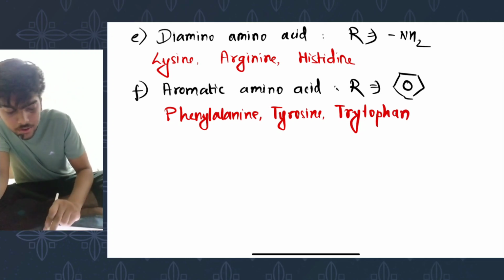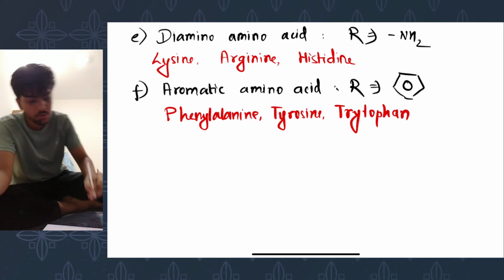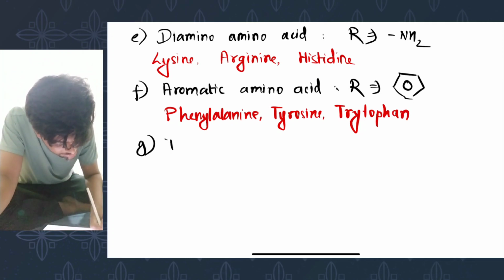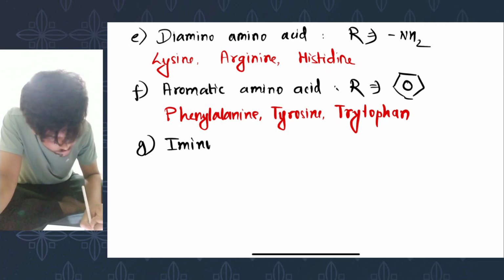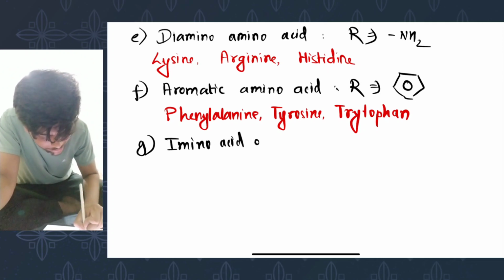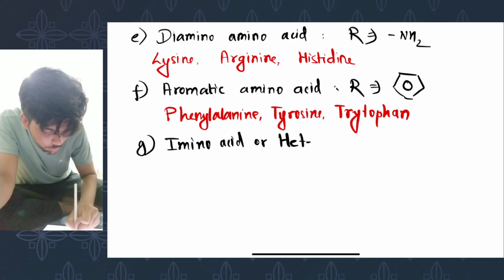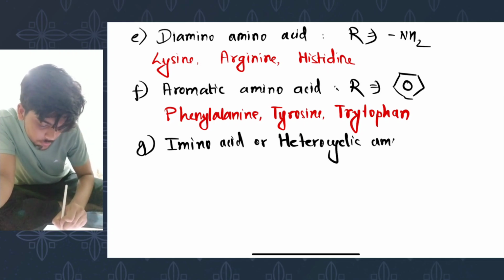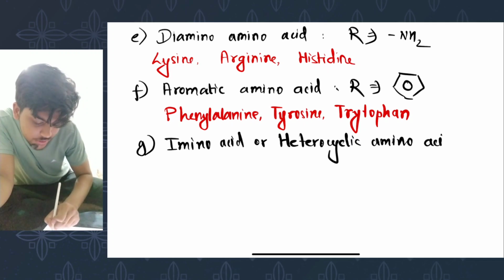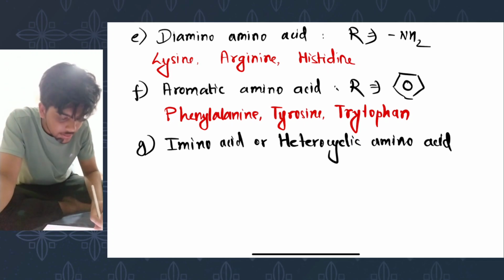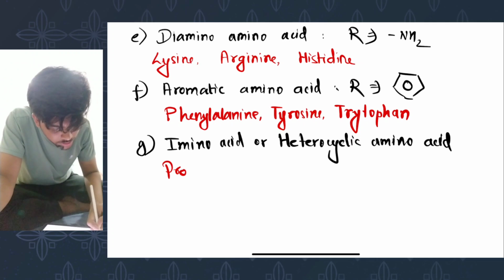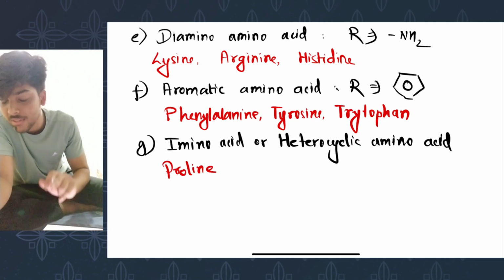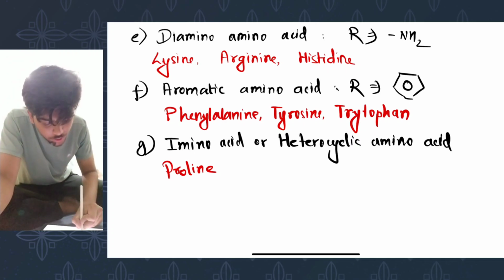And finally, there's your imino acid or heterocyclic amino acid. This only has one example, and that is proline. Now, the reason it is called imino acid instead of amino acid is due to its structure. So, here's your carbon.